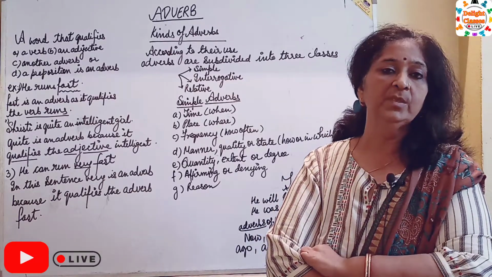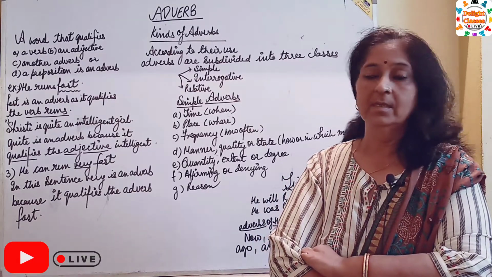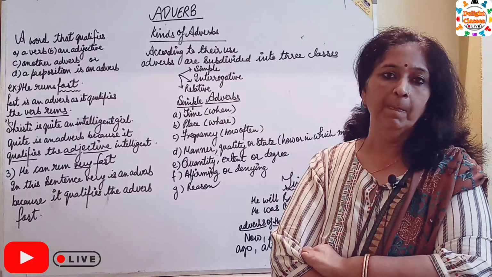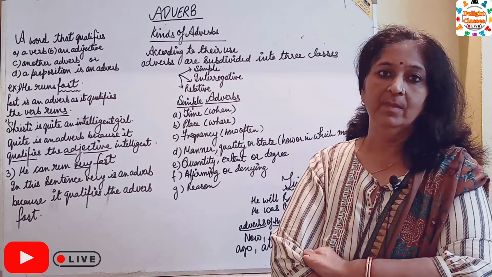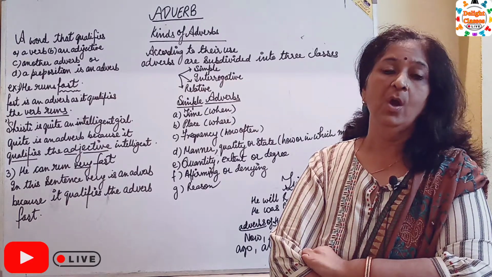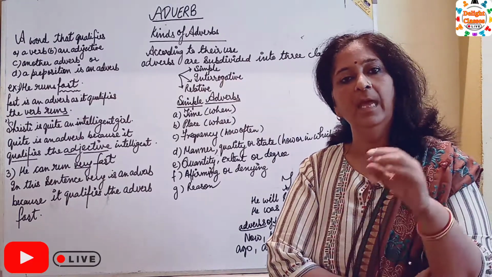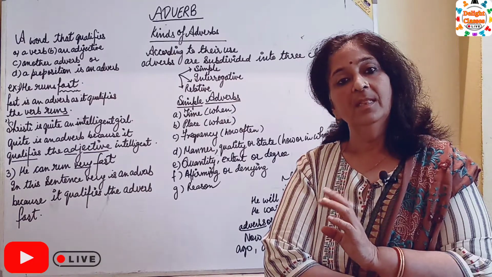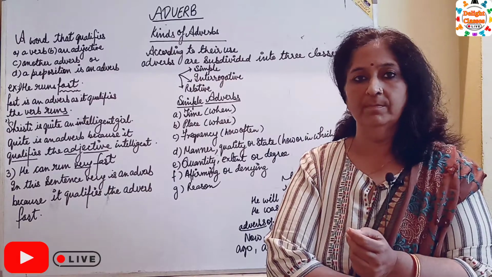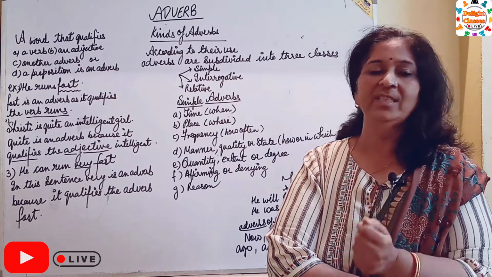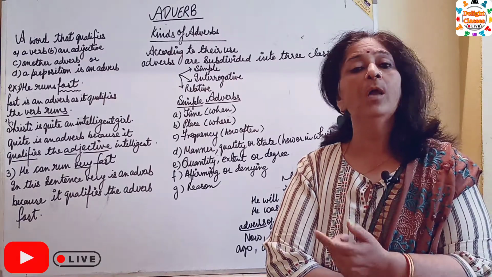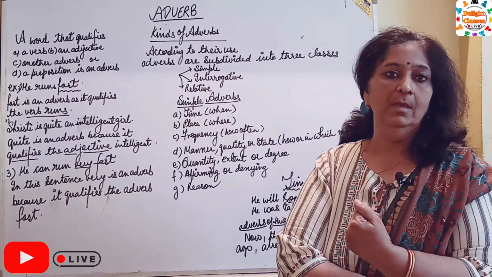An adverb is a word which qualifies a verb, an adjective, preposition or another adverb. An adverb is a word that qualifies a verb, adjective, another verb or preposition.